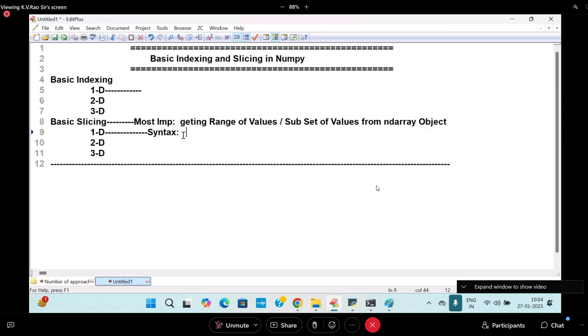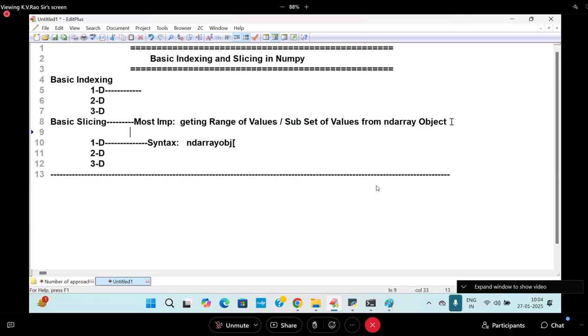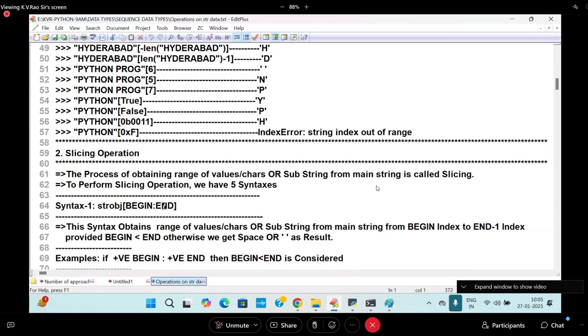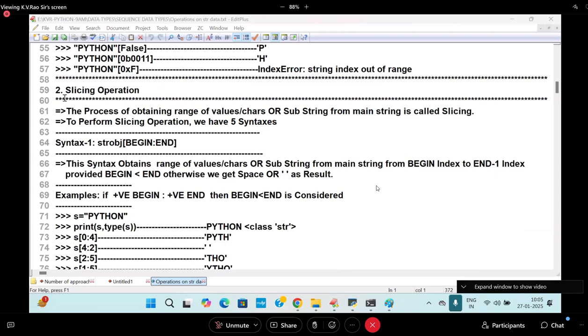Syntax is: ND array object, there I am writing the slicing. What is the general rule of slicing, which is already discussed? For any iterable object: start, stop, step. There are a lot of rules and regulations I said. Start, stop, step. Very powerful rules, which I already explained very long back, in the beginning of every session.